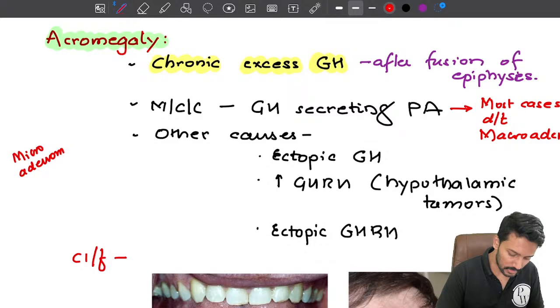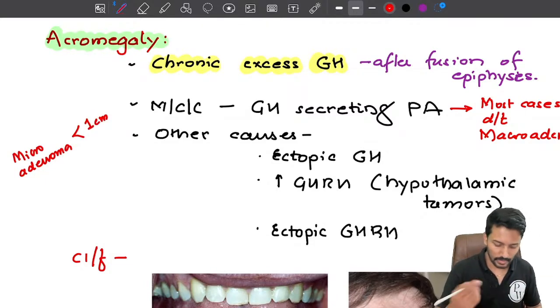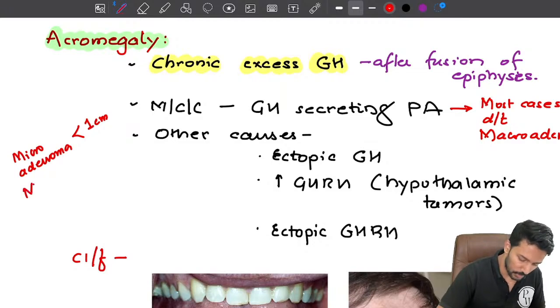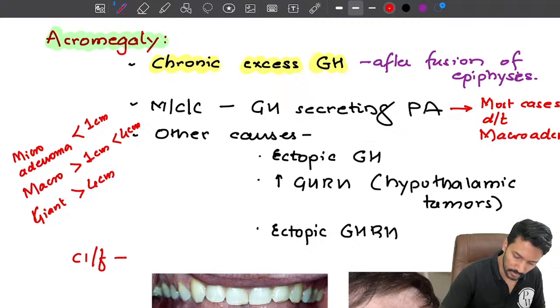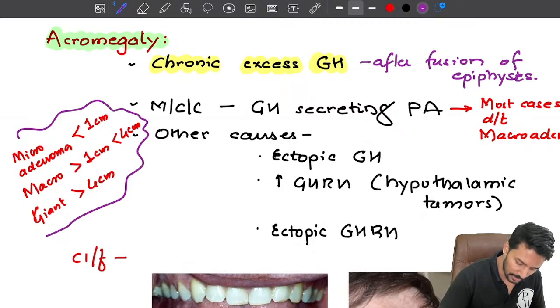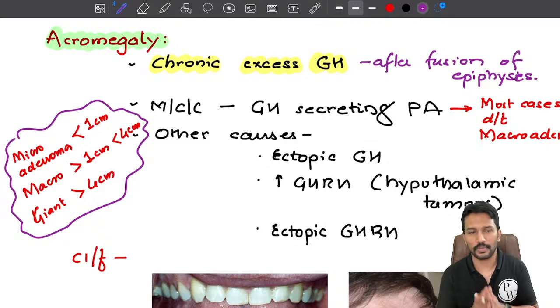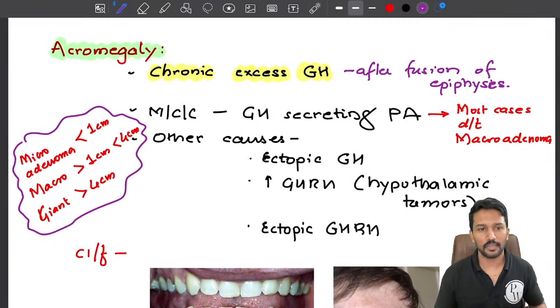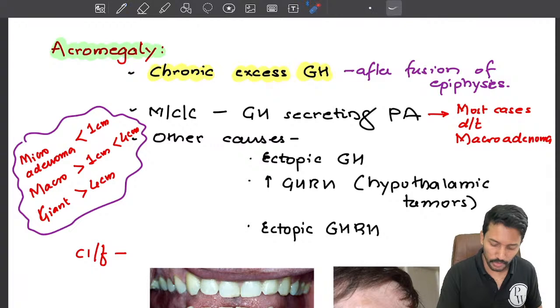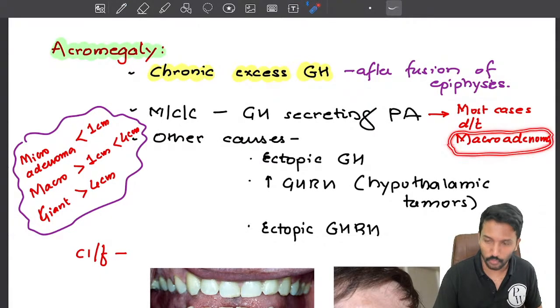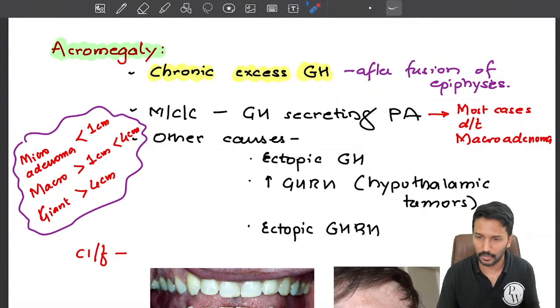Microadenoma means the tumor size is less than 1 centimeter, the maximum diameter. When you say macroadenoma, that means it is more than 1 centimeter but less than 4 centimeter. And giant adenoma is when it is more than 4 centimeter. So micro is less than 1 centimeter, macro is 1 to 4 centimeter, giant is more than 4 centimeter. So majority of the patients of acromegaly are due to macroadenoma. Means by the time you recognize that they have acromegaly, they have a tumor more than 1 centimeter in size.